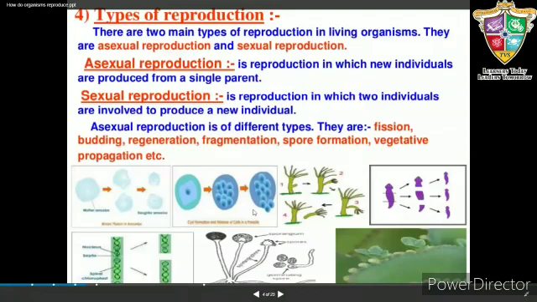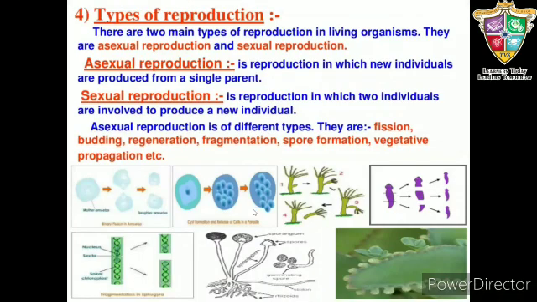Reproduction may be defined as the production of new generation individuals of the same species that are physically independent of their parents. Now let's study the two types of reproduction. The two main types of reproduction are sexual reproduction and asexual reproduction.